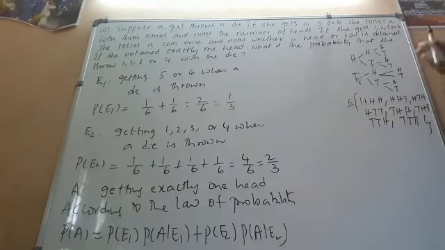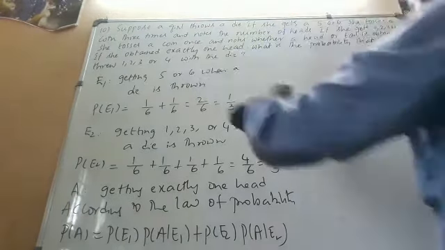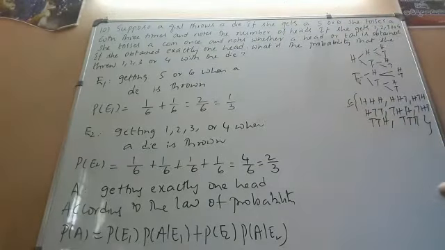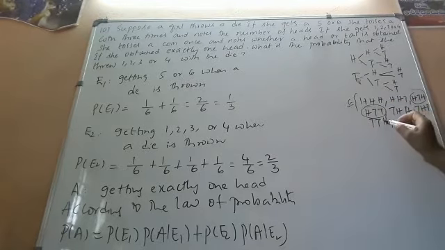So I want exactly one head. If you notice, in this case one head is there, here also one head is there, here also one head is there.